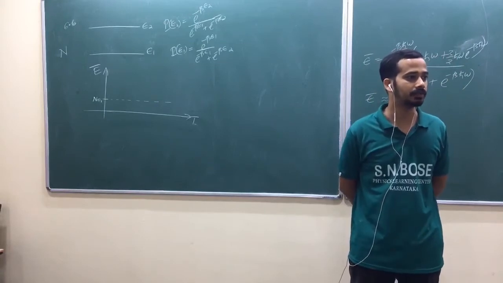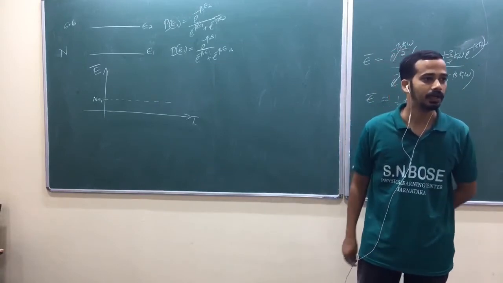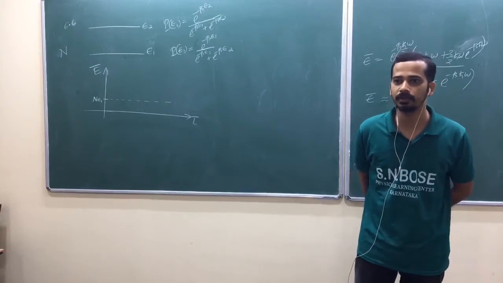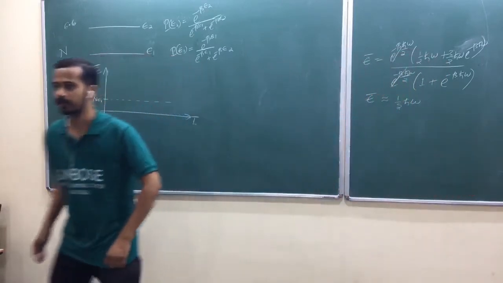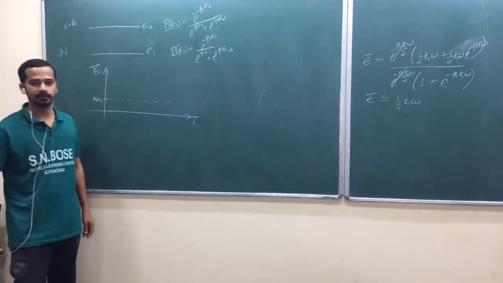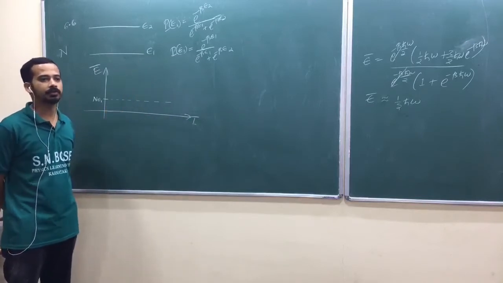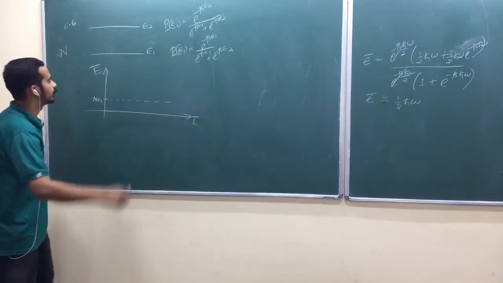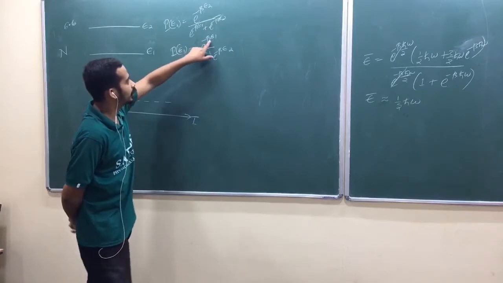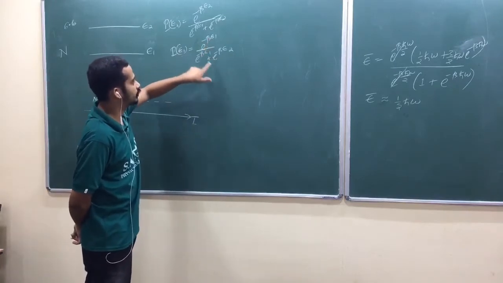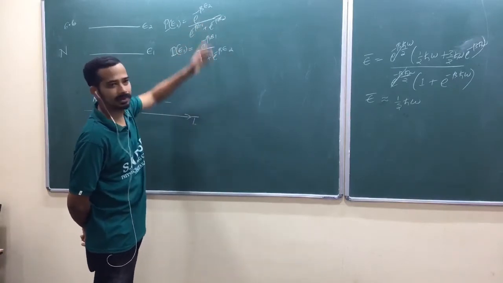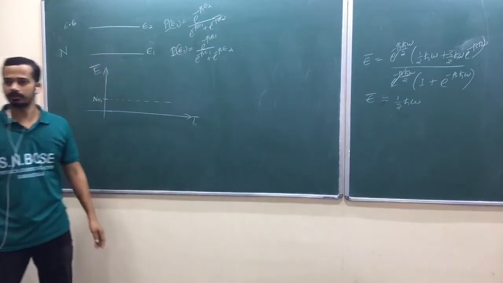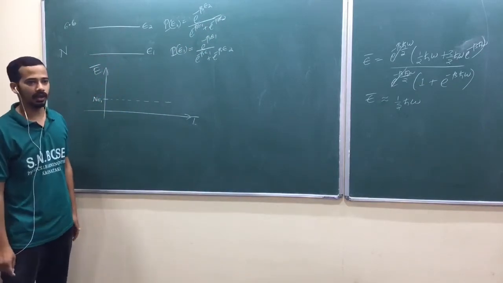For the particles, the maximum entropy is when N1 equals N by 2 and N2 equals N by 2, isn't it? How did you get that 1 by 2? Because the probability of occupation becomes half. So now look at here: when beta is too small, e power 0, e power 0, e power 0, gives 1 by 2, whatever the value of E1 and E2. It doesn't matter when temperature is too high, isn't it?